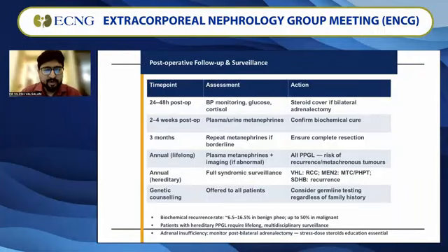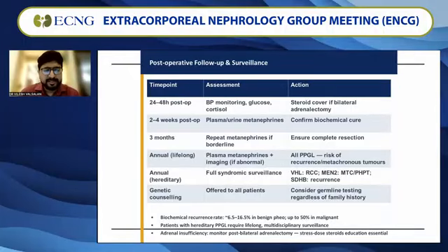And for lifelong follow-up, annually you have to definitely check plasma metanephrines every year, and even imaging in certain situations if any abnormality is suspected. The risk of recurrence and metastasis is high in all PPGLs, and that's why it's very important to look for it in the follow-up as well.